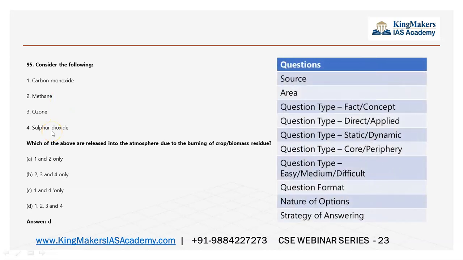You should not guess in these questions, because see, by elimination, can it have a scope? One, you are very sure that it is right. So this B you will eliminate, and sulfur dioxide also, if you are very sure it is right, again you will end up with the three statements. So you have to check with two, sorry, you have to check with two whether it is wrong or right. So again, you have to know.